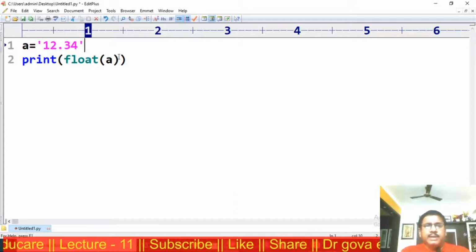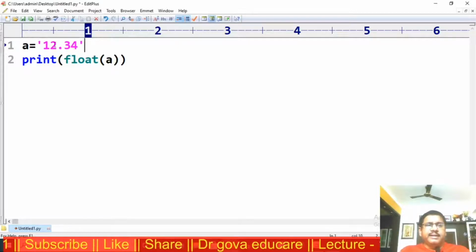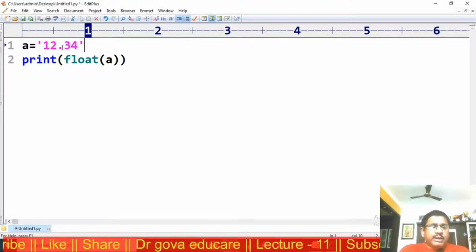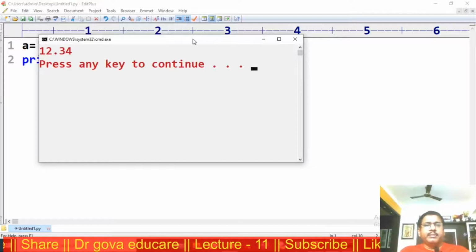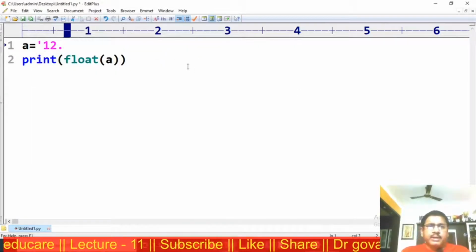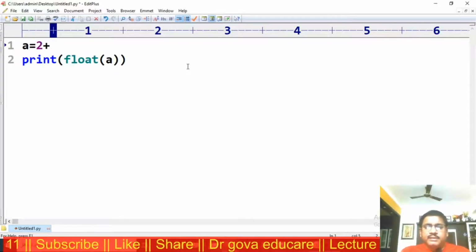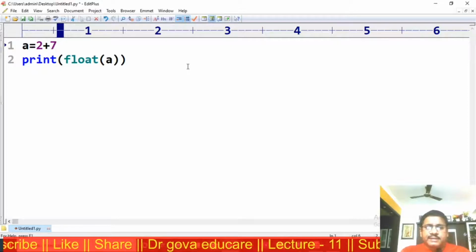'12.34'. This is the string. The string literal is a floating point value. It converts into the floating data type, 12.34. I am trying to convert 2 plus 7j.